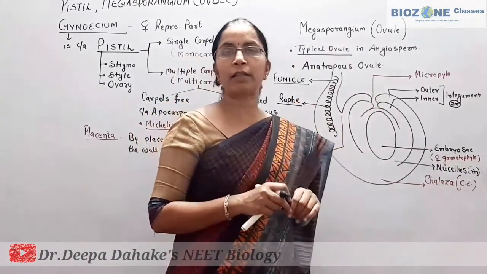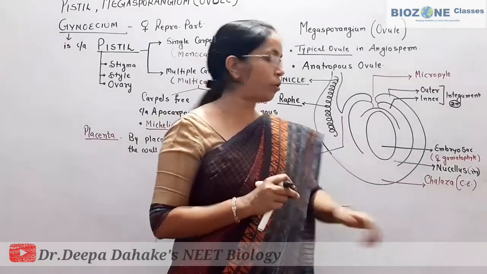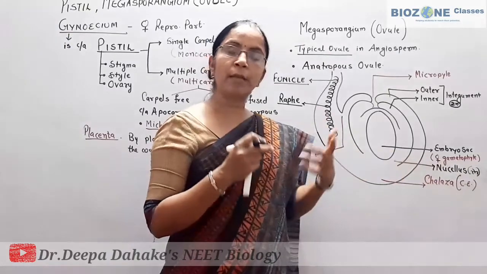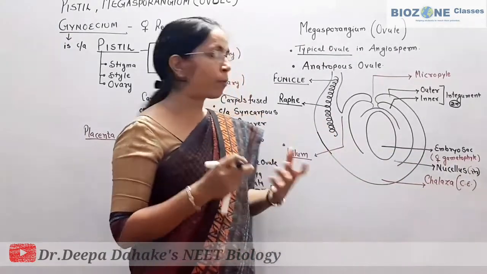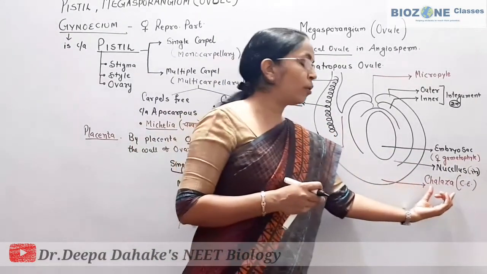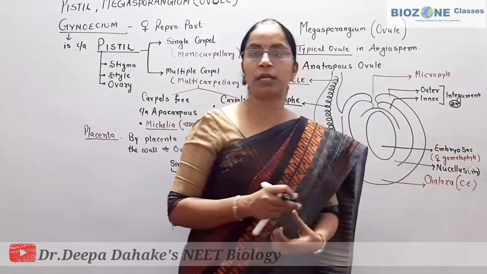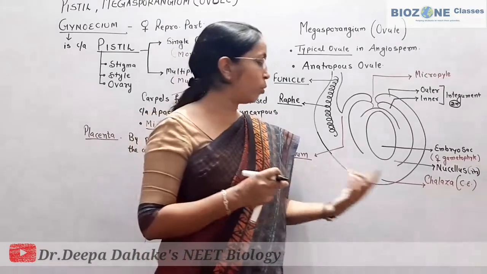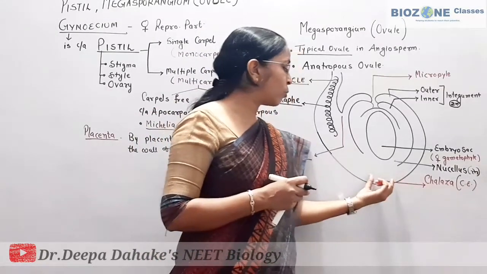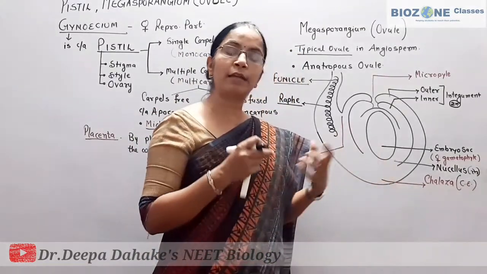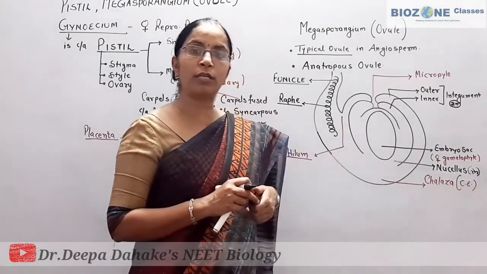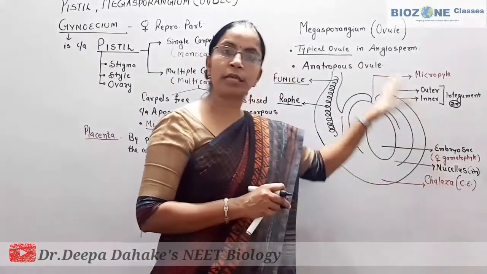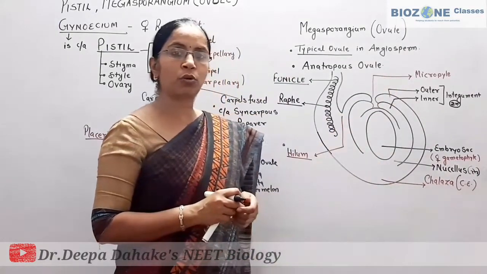Label the part which is called the main body of the ovule. So you mention the nucellus. For the basal part of the ovule, they do not directly ask you to label the chalaza or the nucellus. A statement is provided for that part, and only then do you label it. So if the question is where the basal part of the ovule is located, in that condition you label the chalaza. So remember this diagram for the structure of the ovule.